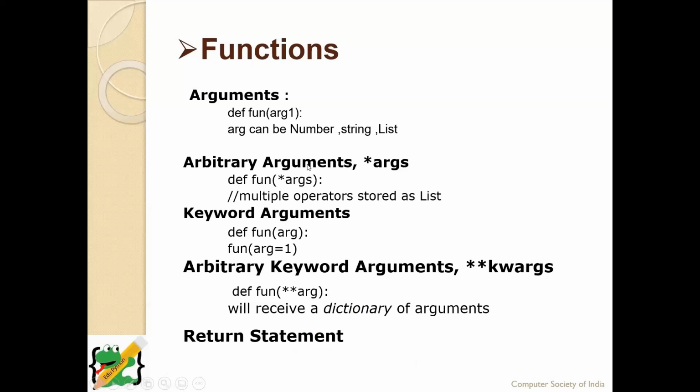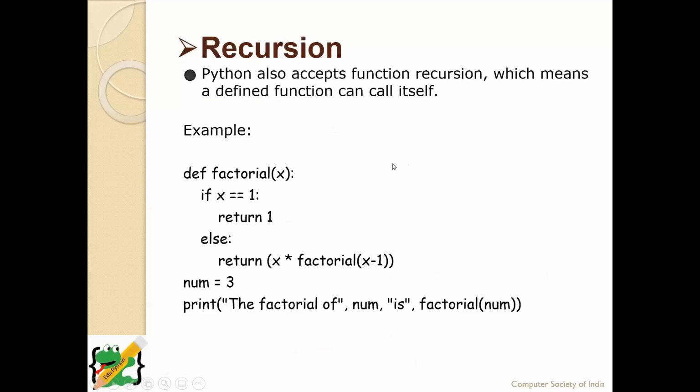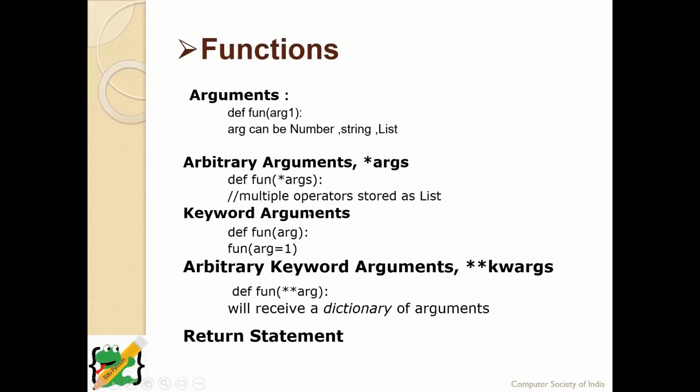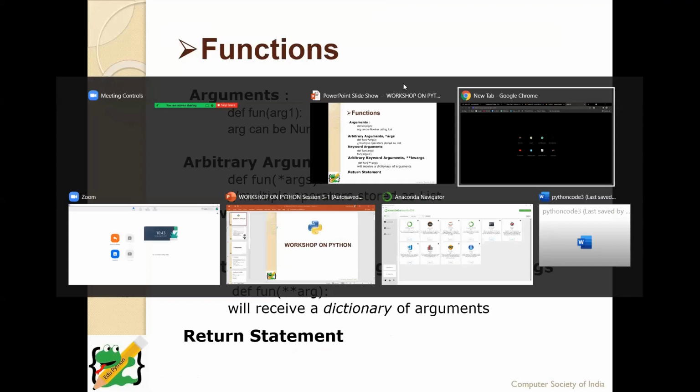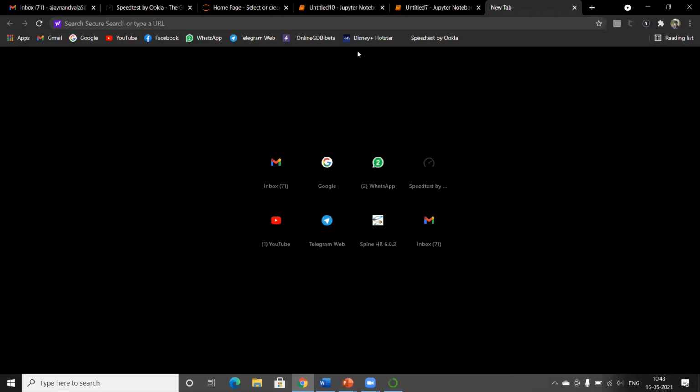Thank you, Ishwar, for explaining about star args. Now we'll discuss keyword arguments. My voice is good, right? Yeah, it's good, Ajay. Once see the chat box also, so you can see the keywords they have.